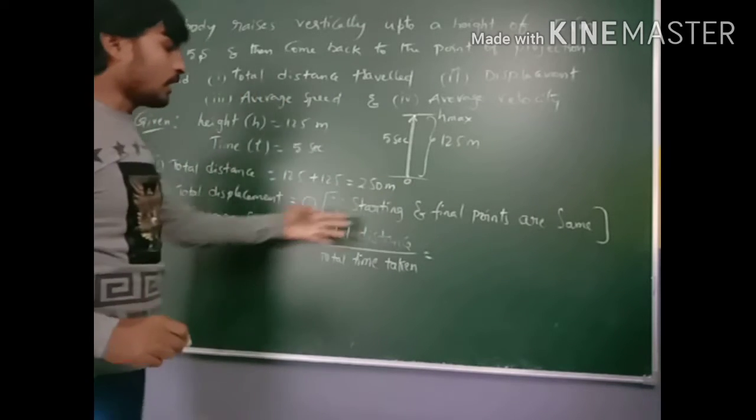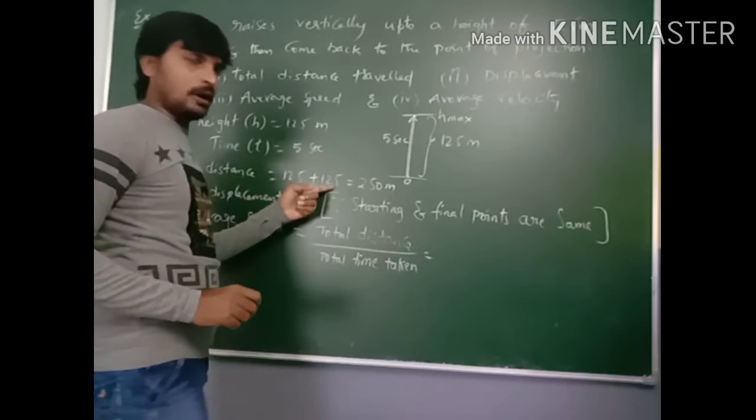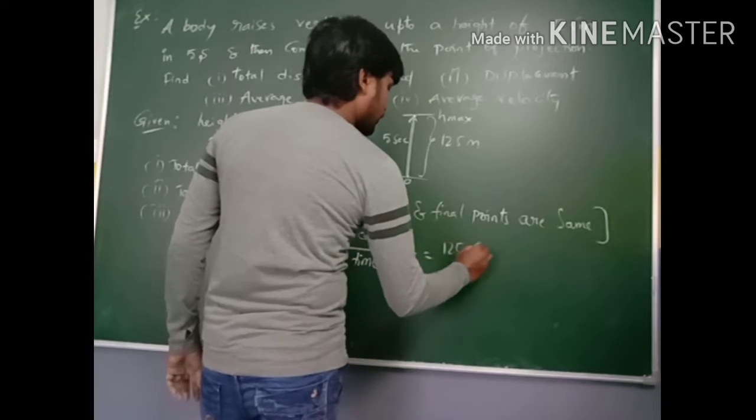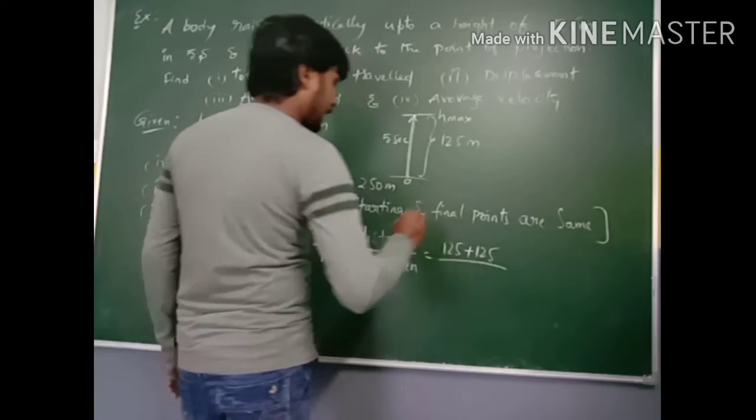So for the total distance, 125 plus 125, by total time taken.